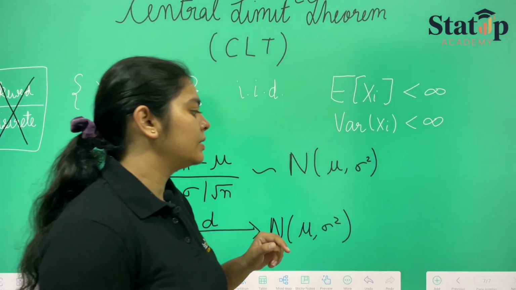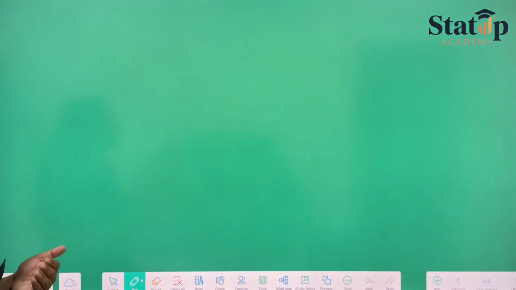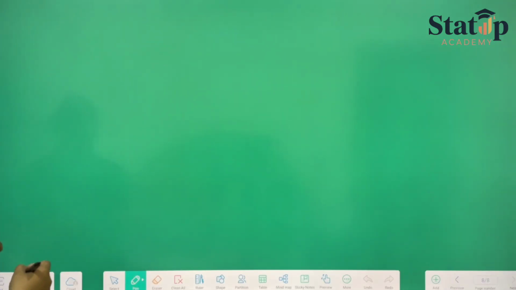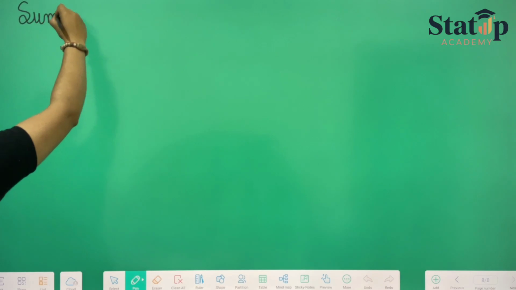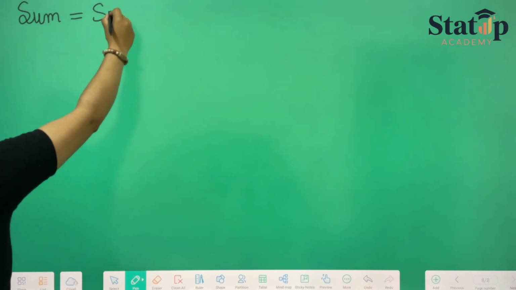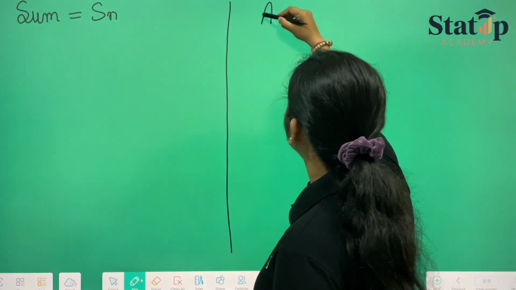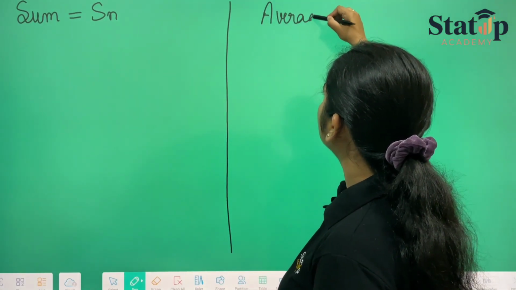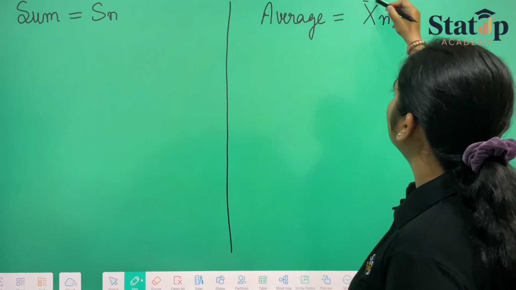Now there are some tests on this central limit theorem, concluded on the test of mean or the average of this sum. Suppose the sum is denoted by Sn, and the average is denoted by, let's suppose, Xn bar.